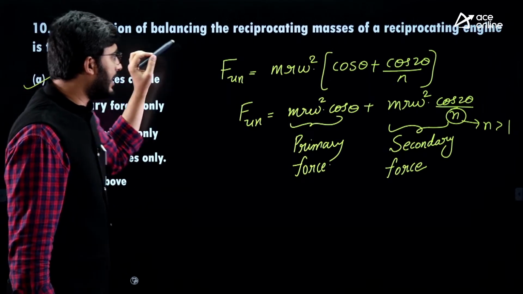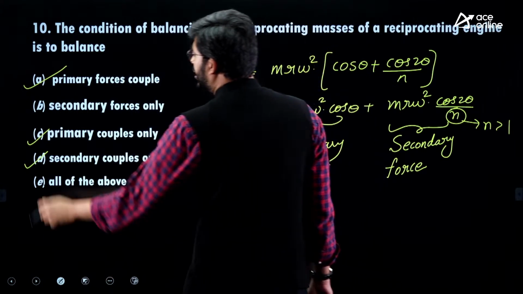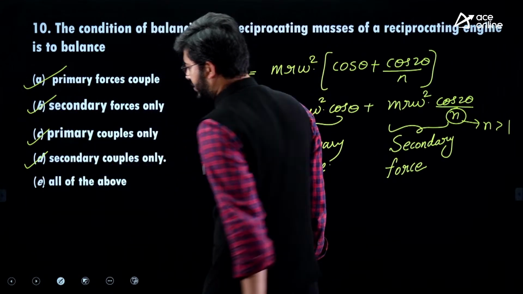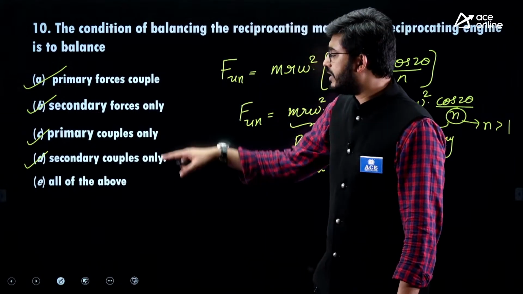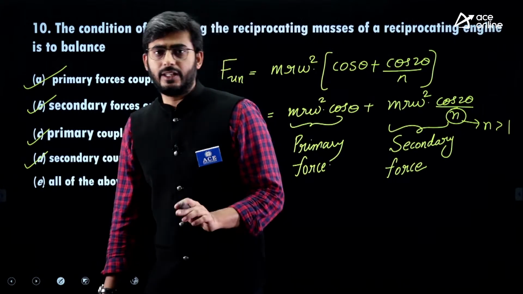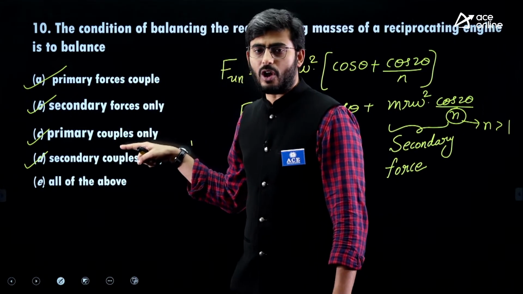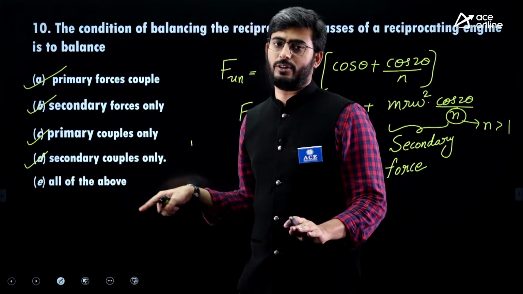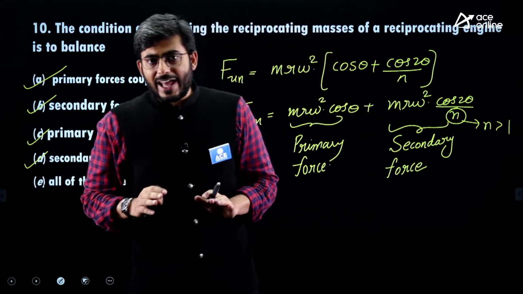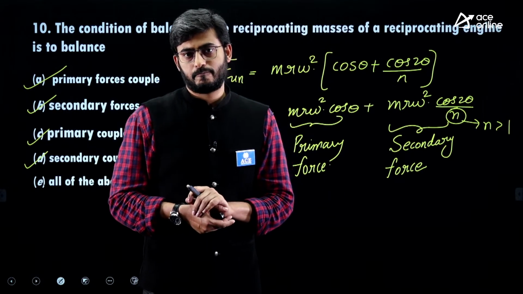But when we say balancing of reciprocating masses, we need to satisfy all four conditions. In reality, removing all of them is not at all possible. That is why, guys, we balance the reciprocating masses only partially.